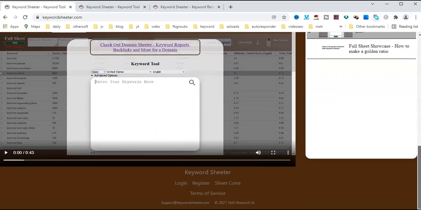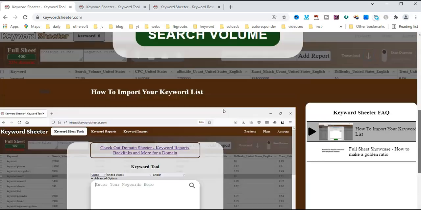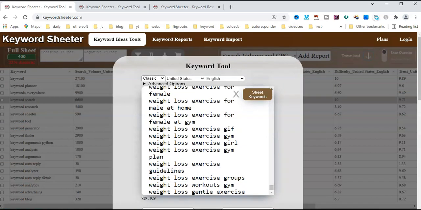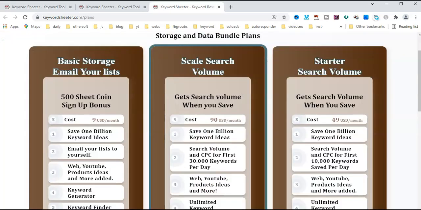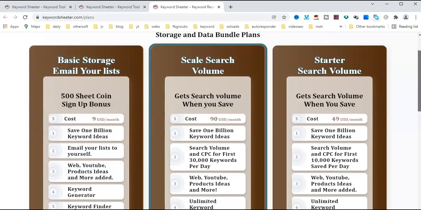This is Keyword Seeker. First register, and then you can search volume. The free plan is enough for limited use. If you need a paid plan, the cost is $9 per month, with 1 million keywords and more features available.